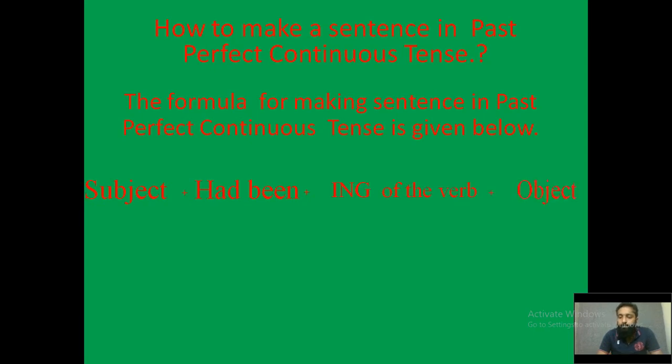So how do we form the example for it? We take the example called I, we can add the word called had, we have to add the word called been, we have the verb plus the ing of the verb, so it goes like this: playing, and we have the object. So how do we have the example? The example is: I had been playing football.